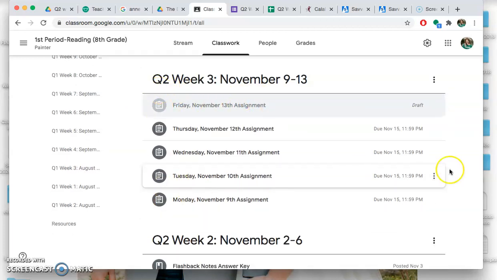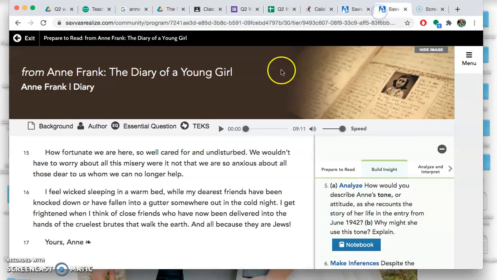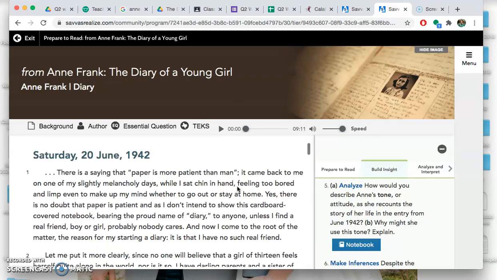So you'll see it listed as the Diary of Anne Frank. You'll click there and it will be your reading for Friday. So your assignment will be in there and you'll need to turn that in through Google Classroom. Now that will appear tomorrow morning, but here's what it looks like so that I can kind of go over it with you.